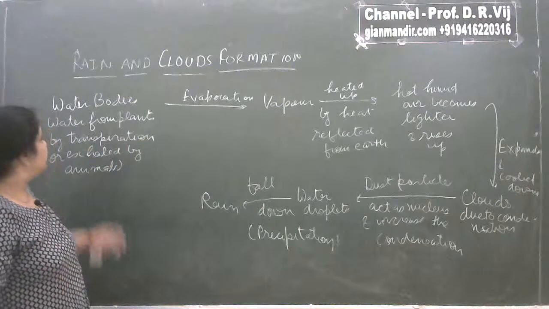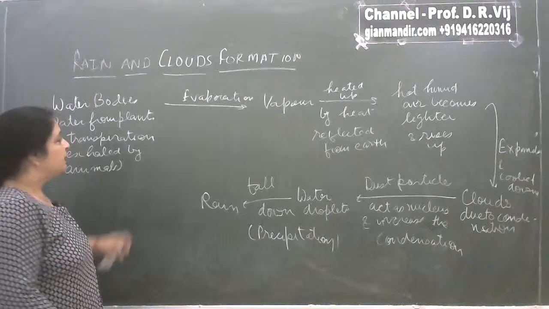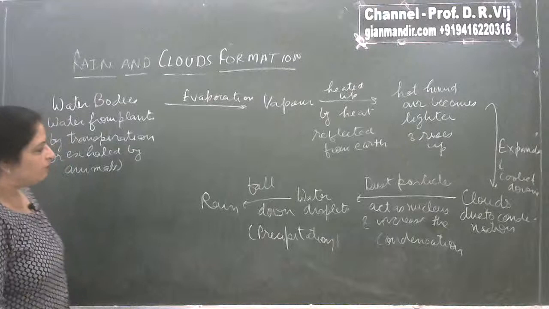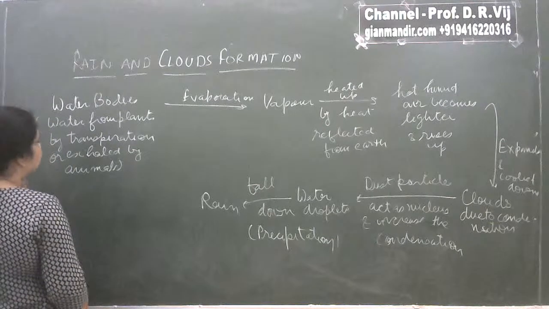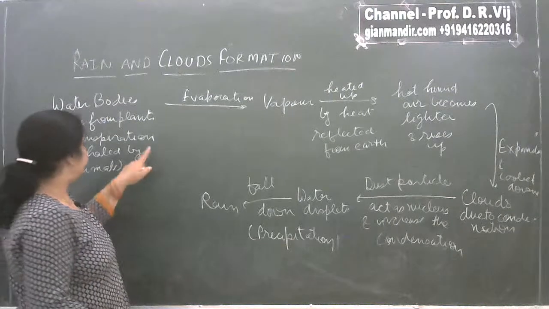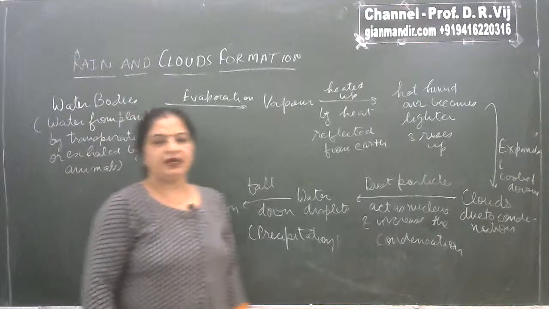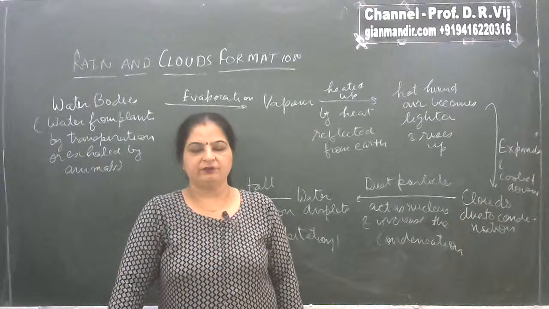As you know, the various water bodies present on the earth's surface get evaporated, resulting in formation of water vapors. Water vapors are also formed because plants release water in the atmosphere by the process of evaporation, and water is also exhaled by animals as well as human beings during respiration.